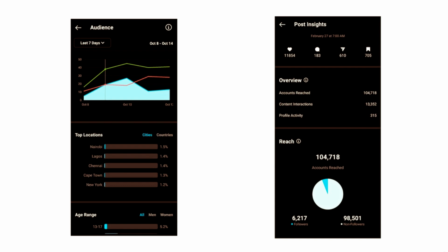So insights are basically all about numbers on how many people liked your post, how many people commented, how many people shared your post, how many people saved your post, then how many reach your post got, how much of them from your followers and how much of them were from your non-followers. Then we have other data like the top location, we have age range, then we have graphs and all those kinds of stuff for our post insights as well as the page insights. So these tools are really helpful for our Instagram growth, and we'll be talking about these tools in the insights and demographics section. Okay, great.